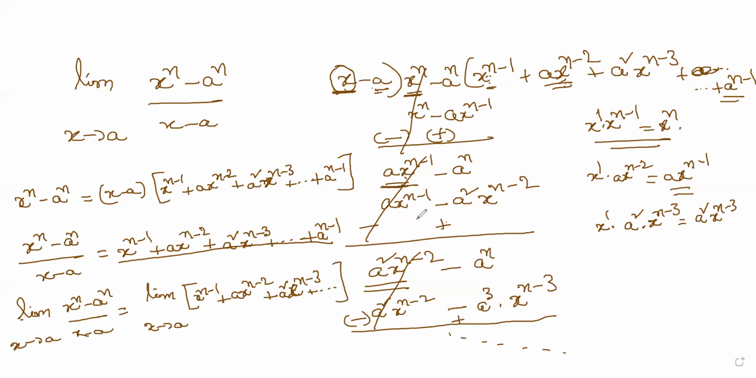Okay, clear? Now it's the easiest part. The only thing is I'll rewrite this once again. Limit x tends to a, x power n minus a power n divided by x minus a. Usually cancelling the terms is what we are used to, so we do that.